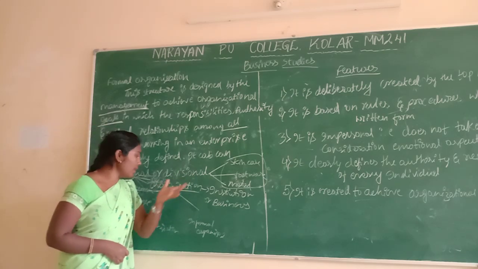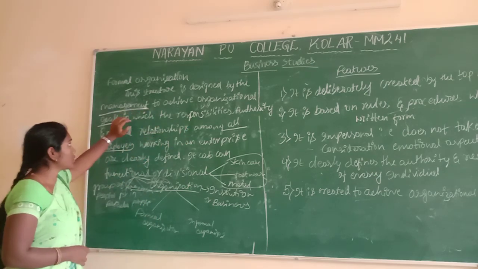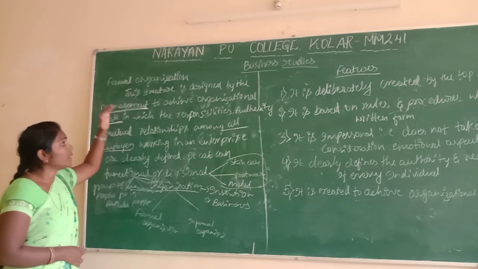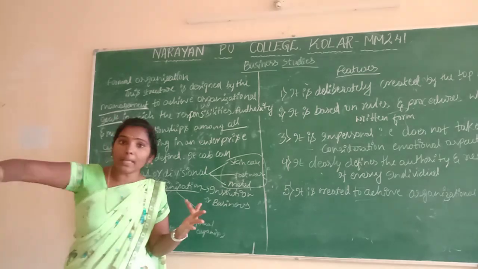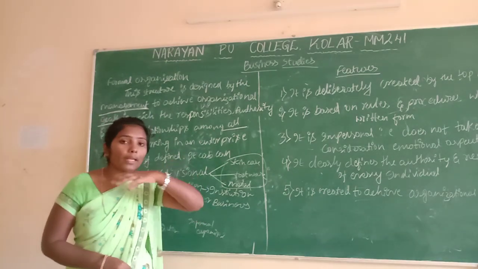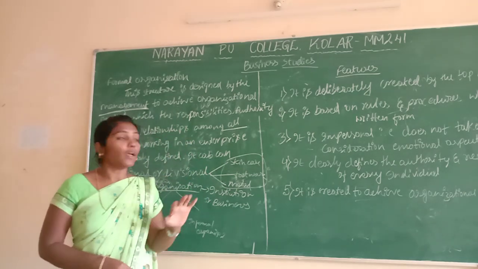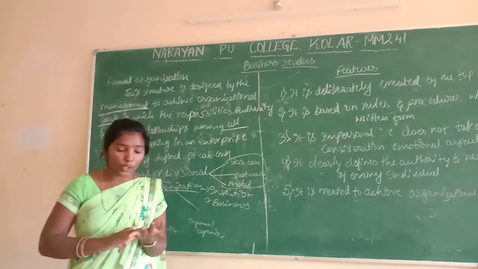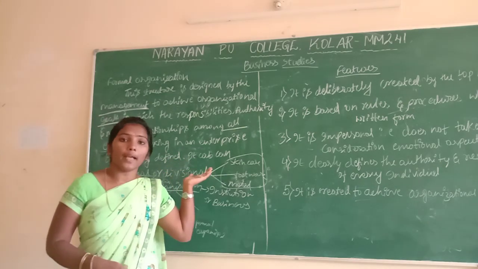Divisional and functional: to achieve the organizational goals, for the purpose of introducing the organizations, they form the rules and regulations responsible for all the employees. Not only one person or one department; it is applicable to all the employees. They form the rules and regulations based on the plan and the objectives.